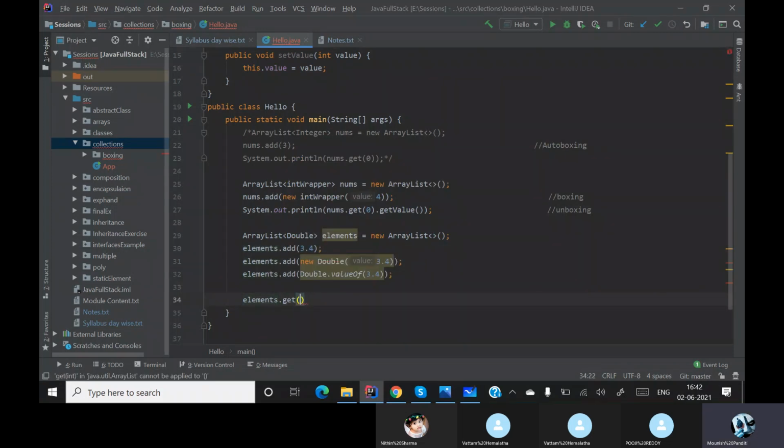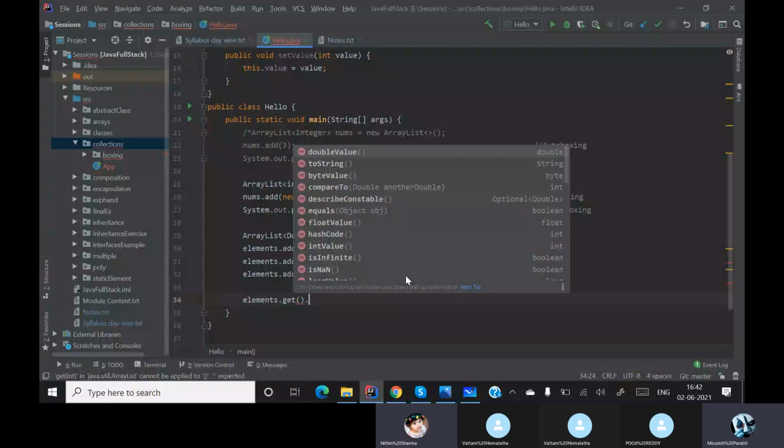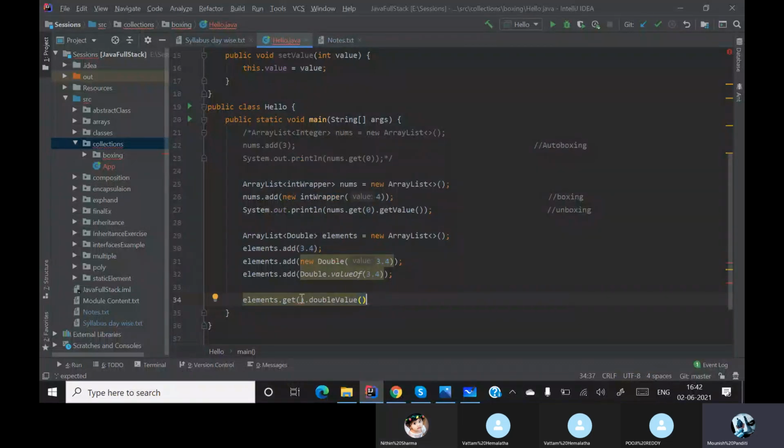There is a method, get dot doubleValue. So when I pass a 0 over here, it will not give me any errors. Even this is unnecessary unboxing. If you see over here, you will get unnecessary unboxing. So if you have your own wrapper class, at that time this boxing and unboxing are necessary. For inbuilt wrapper classes, it is not necessary. But in case in future, if you are ever working with something of a new type, at that time you may need boxing and unboxing.